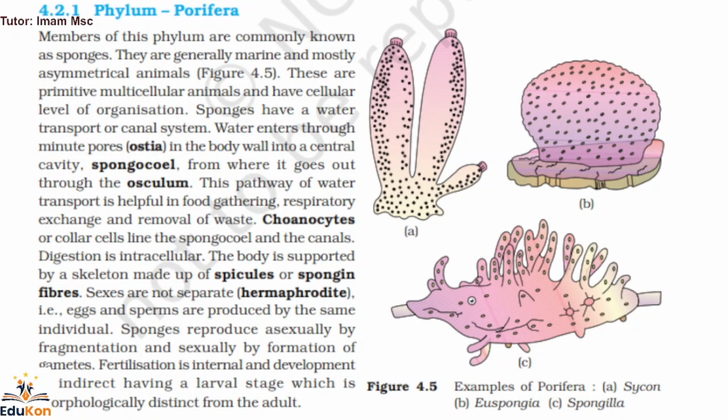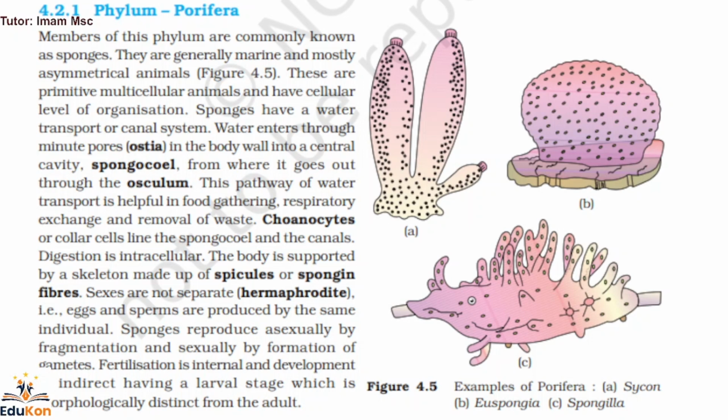In this video, we'll learn about phylum Porifera. Members of this phylum are commonly known as sponges. They are generally marine and mostly asymmetrical animals. We know about symmetrical and asymmetrical animals, we have studied in the earlier video. These are primitive multicellular animals and have a cellular level of organization.